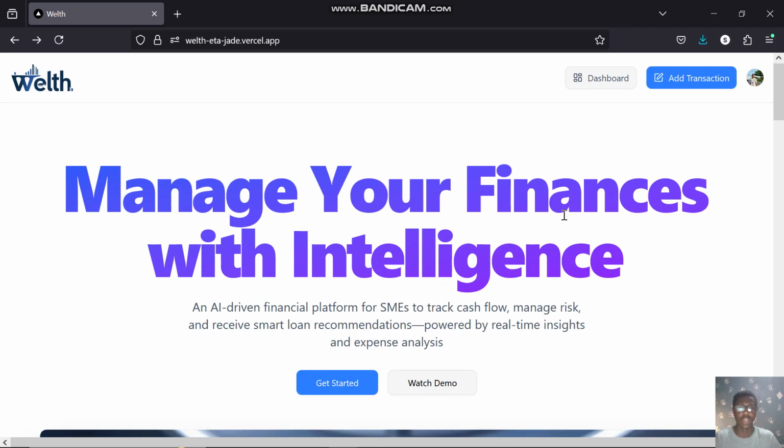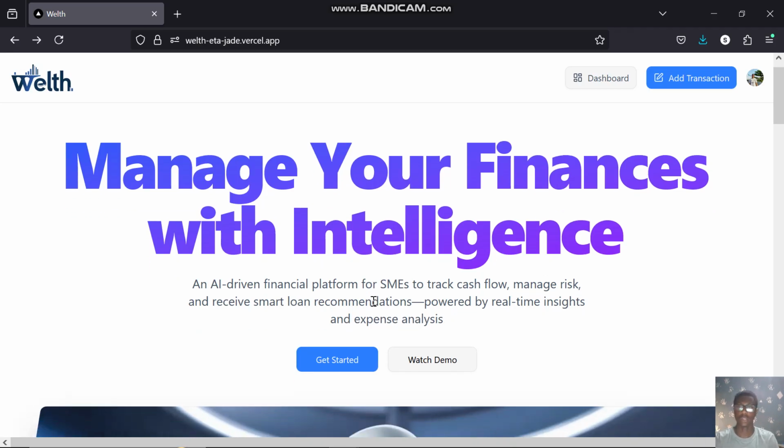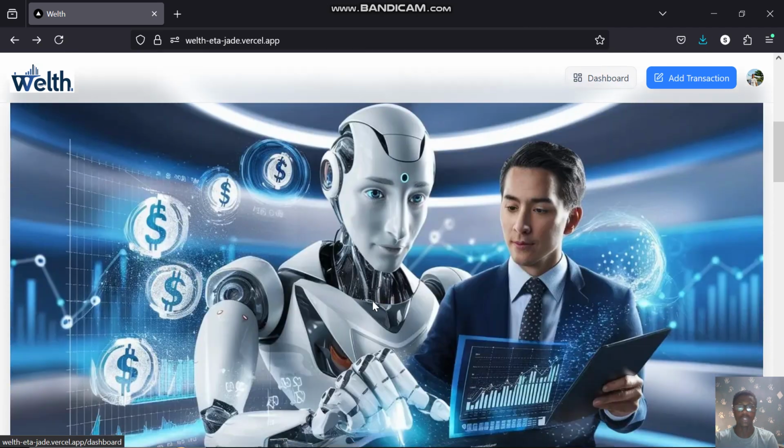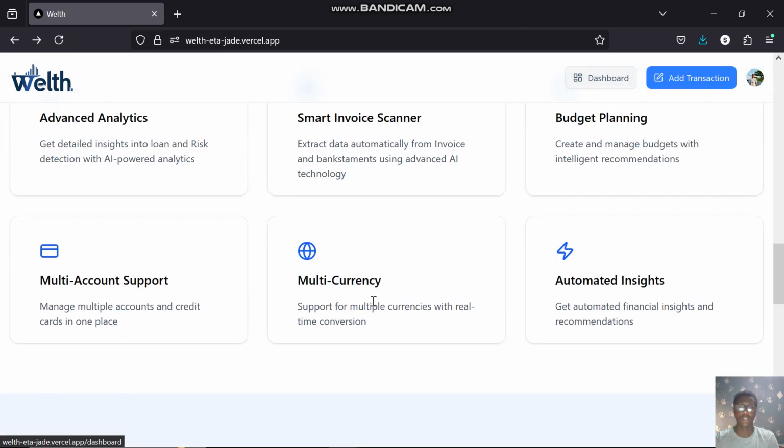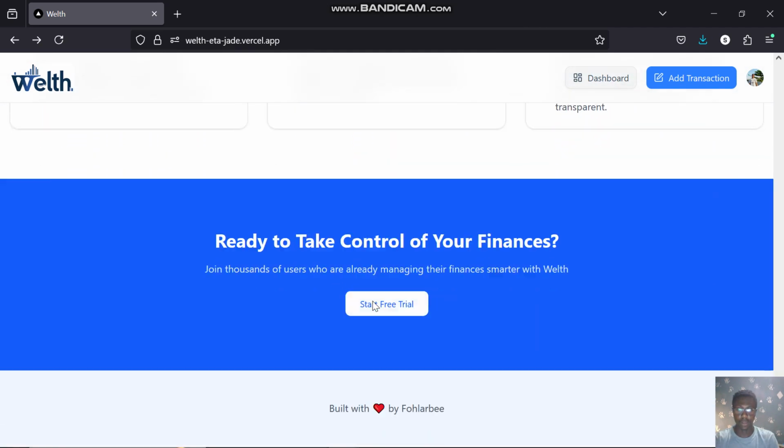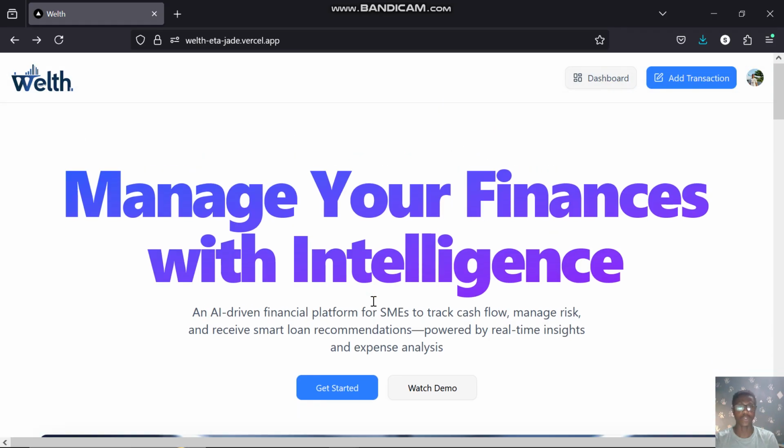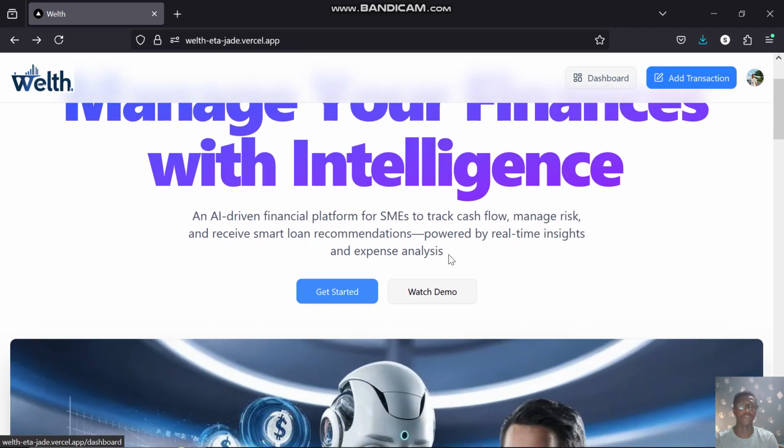to secure loans. So they can assess themselves by cash flow, by their inflow and outflow of cash, that's their transaction flow, and also get smart loan recommendations and even risk analysis and management, and all this happens in real time. So this is the home page, the landing page. Nothing too fancy. This is just what a normal landing page is supposed to have. Now I'm going to demo this.